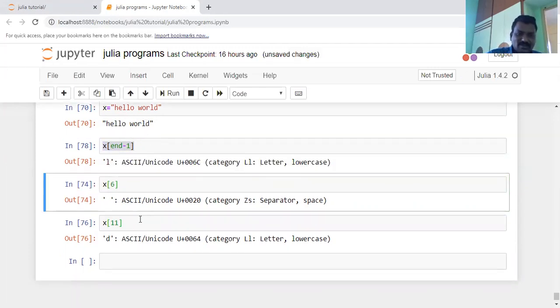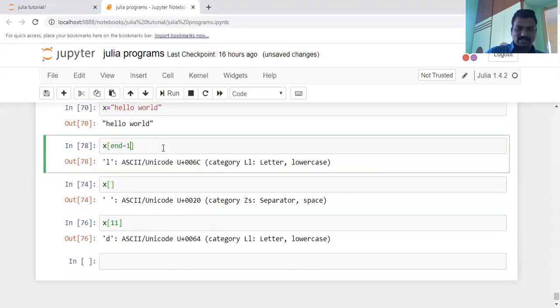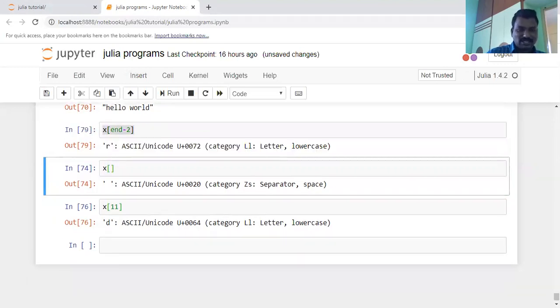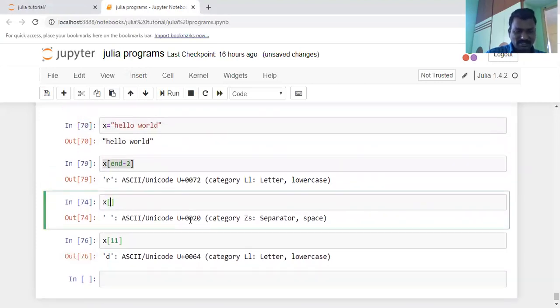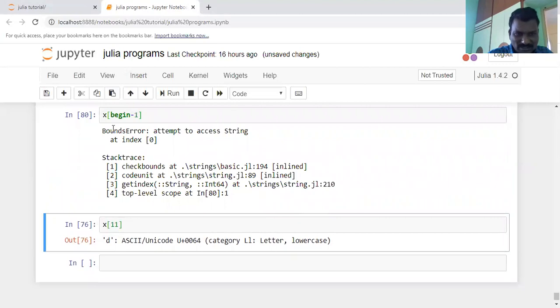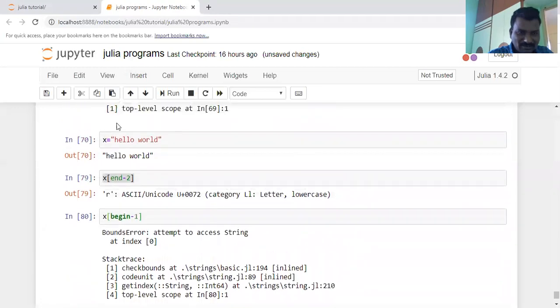For example, n minus 2. What is the result for n minus 2 here? The result is R. Now for example, begin. The begin letter is H. I want to know about begin minus 1. That means nothing was there at begin minus 1. It is an attempt to access the string outside the start, so nothing is there.